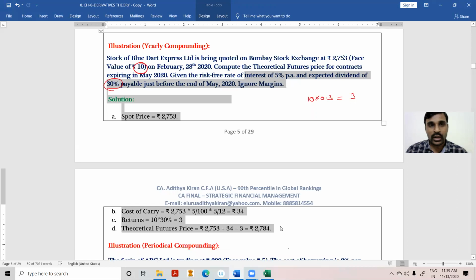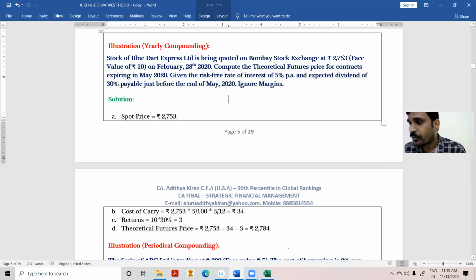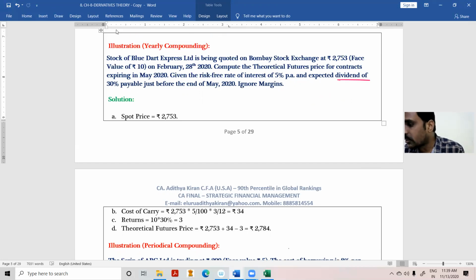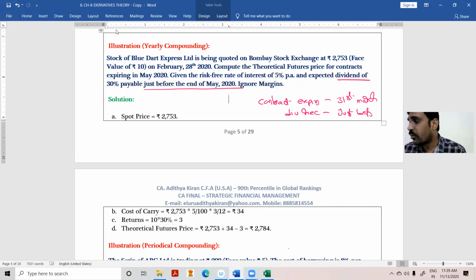Look at this point. What is the significance of these words? Not substituting the formula. We have to understand. These words are technical: dividend was received just before the end of May. That means contract is ending. Contract expiry is 31st March. Dividend received just before means no reinvestment, no time gap between the dividend received and contract expiry, no time gap for reinvestment.